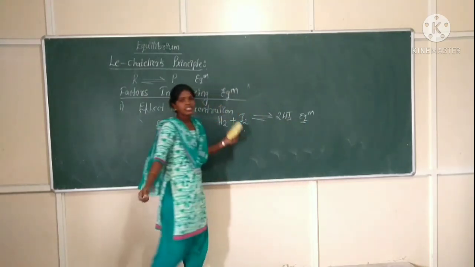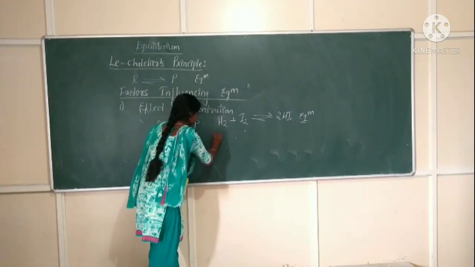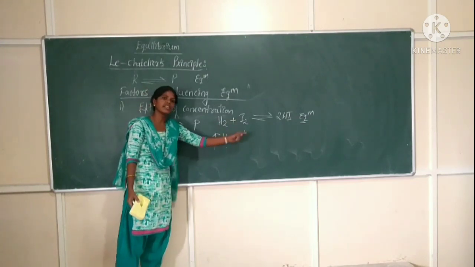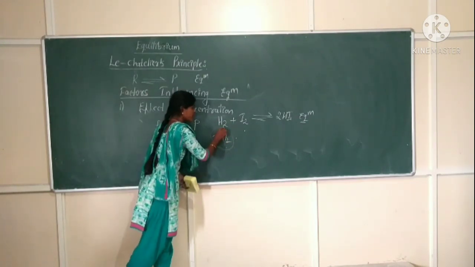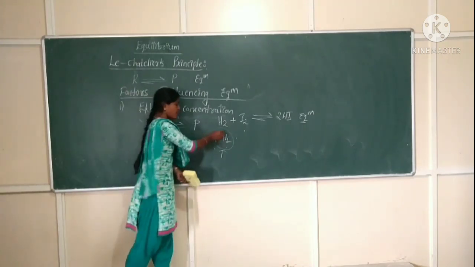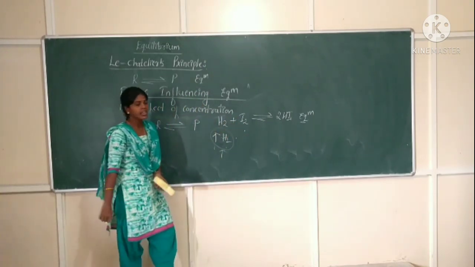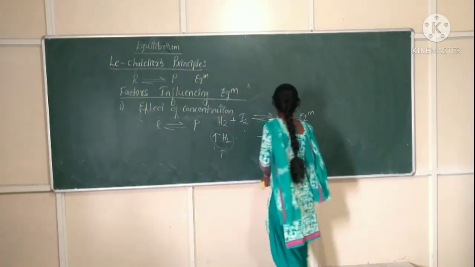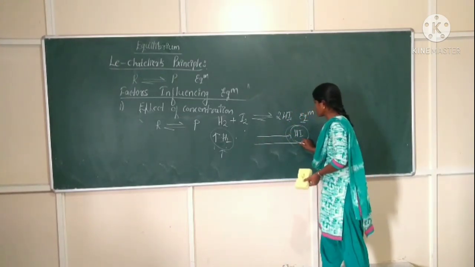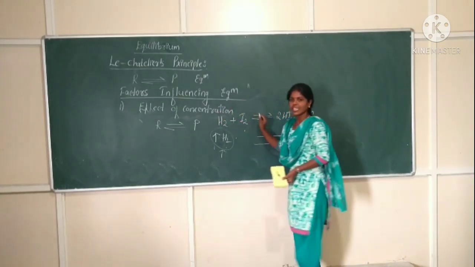For this equilibrium, if you increase the concentration of H2 in the whole reaction mixture, then H2 will be in excess quantity. So to decrease that H2 concentration, more H2 and I2 will combine with each other and form HI. That HI is on which side? Product side. So the reaction moves in which direction? Forward direction. So this is how the concentration affects the equilibrium.